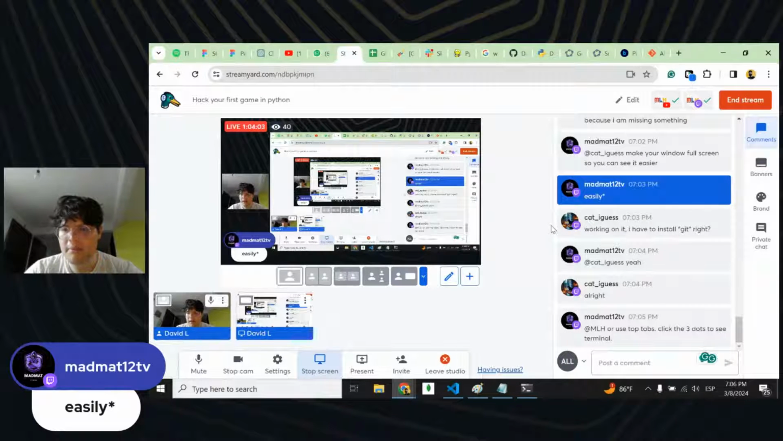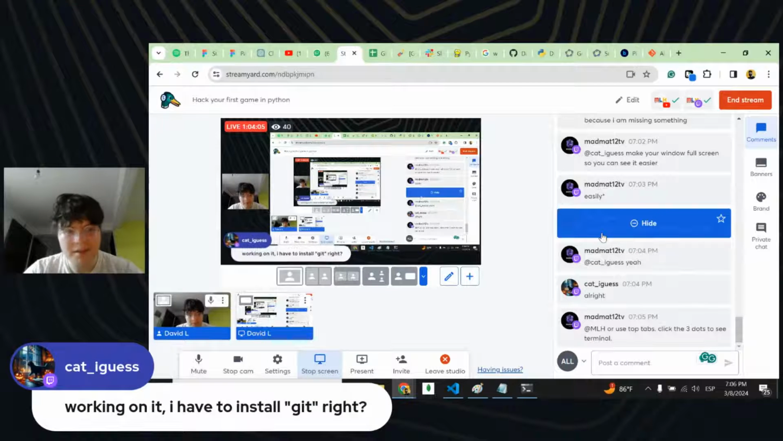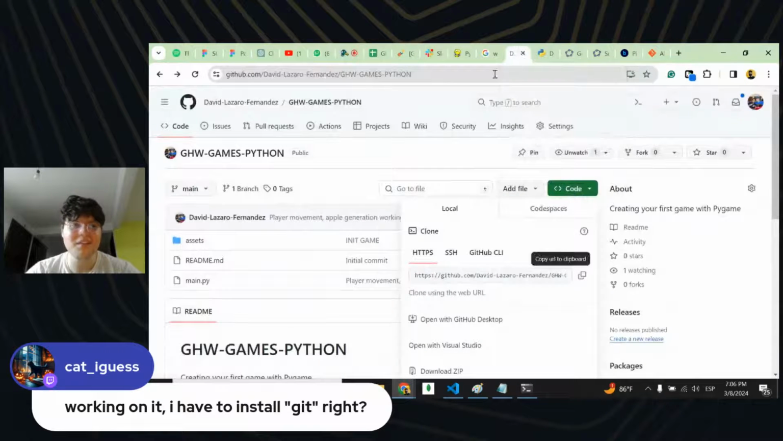Working on it. I have to install Git. Yeah, you have to install Git, then install Python, then install Visual Studio Code. Then you should create an account on GitHub. After creating an account on GitHub, you should go here, local, and copy this into your clipboard.